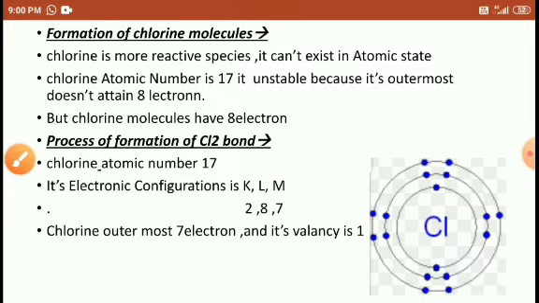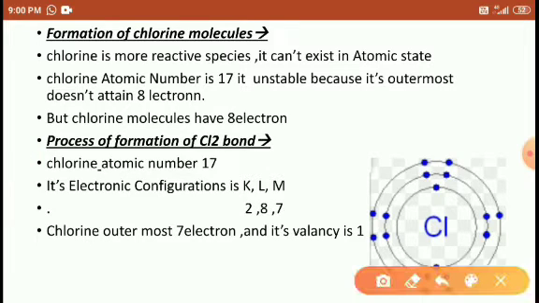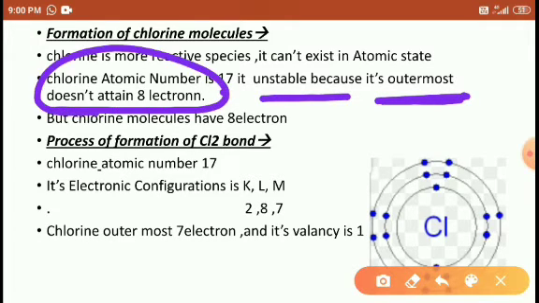Look at here. Here it is unstable. So chlorine, atomic number 17, is unstable because its outermost shell does not attain 8 electrons. Its outermost shell has 7 electrons: 1, 2, 3, 4, 5, 6, and this is 7. Right?